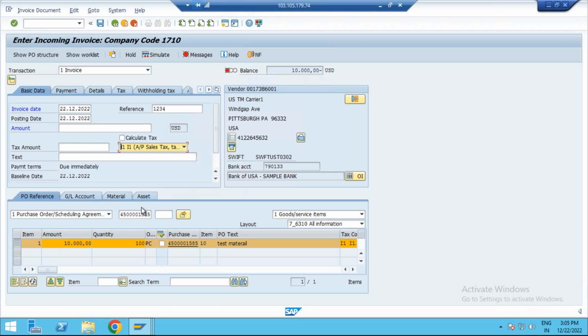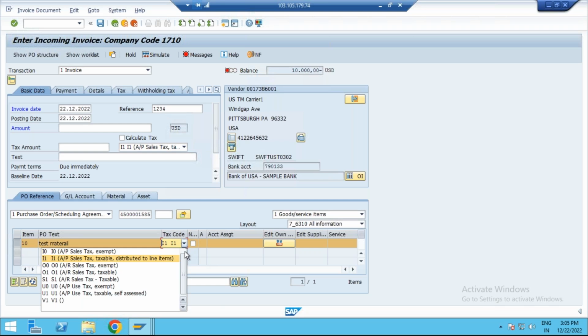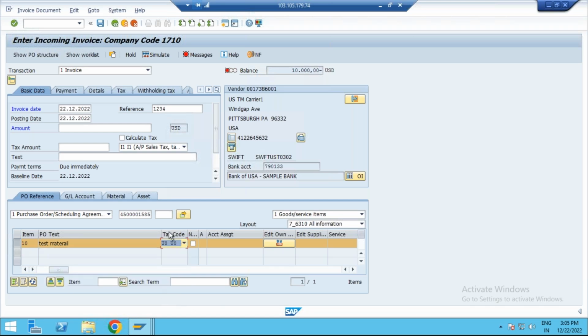The 10,000 euros I need to pay. If you calculate the tax amount, make it 0 here. You can see the tax is exempted.